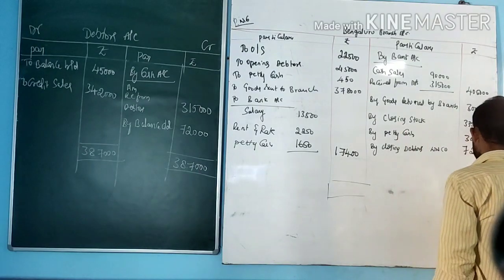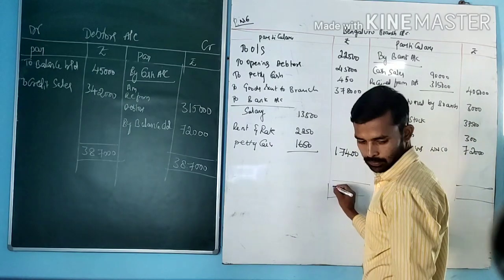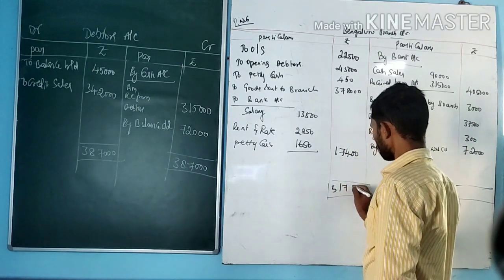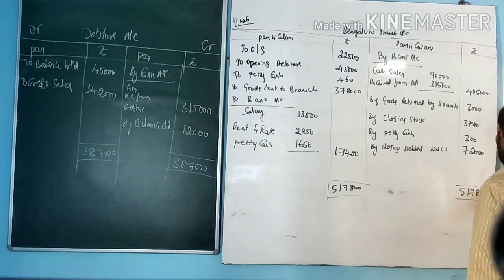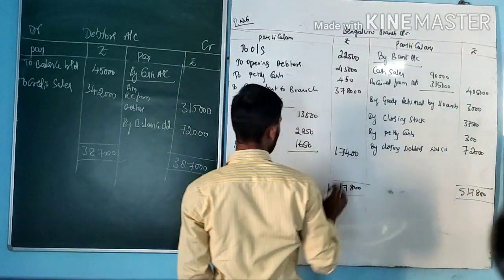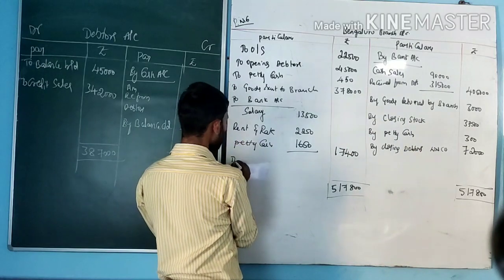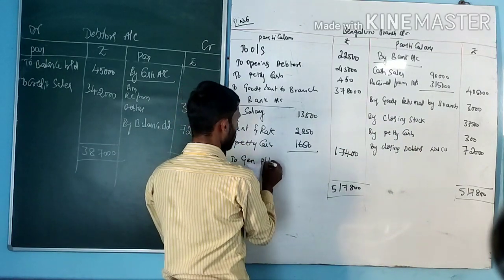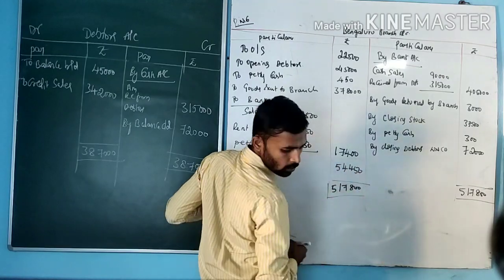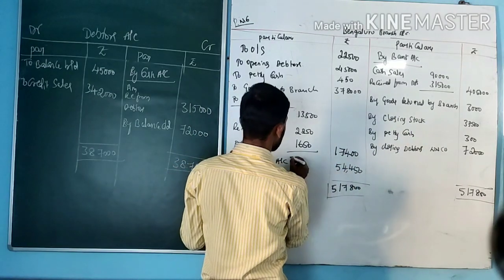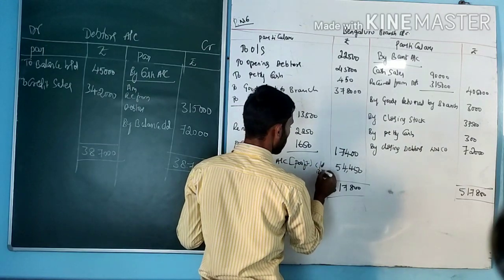Make it balance. Credit side 5,17,800, minus the debit balance amount, that is to general P&L account. The balance is 54,450. It is profit, carried on. Balancing figure.